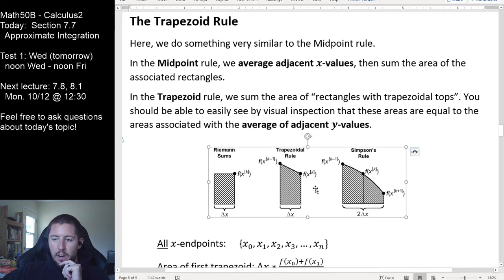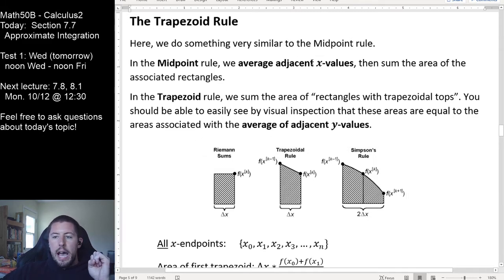And you should notice our diagram has finally changed over here that we've been looking at. In the midpoint rule, what we did is we averaged adjacent x values. Then we summed the area of the associated rectangles. In the trapezoid rule, we are going to sum the rectangles with trapezoidal tops. Technically, this shape is a trapezoid, but I typically think of there not being a perpendicular part down there, but this is still technically a trapezoid right here. So I just call this a rectangle with a trapezoidal top, right?